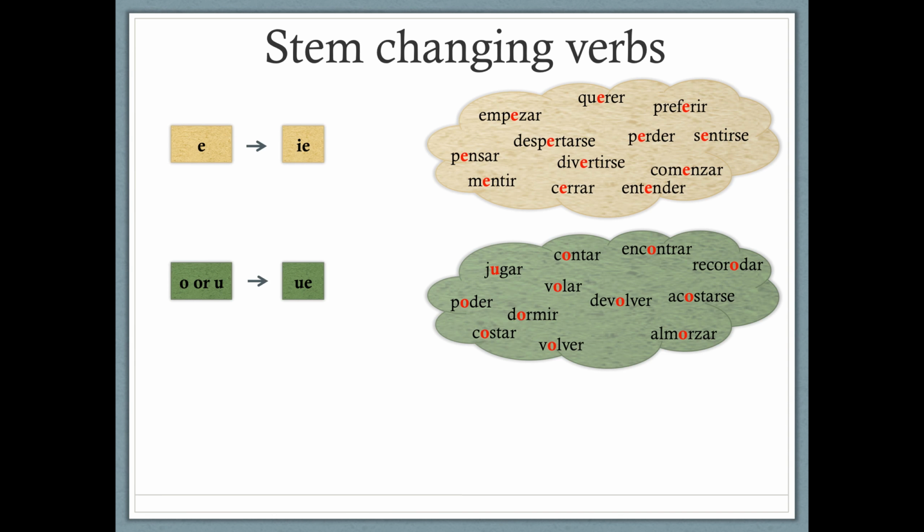Just like before, it's important to remember that the bold red O's or U's are the vowels that change to a UE when you conjugate these words.